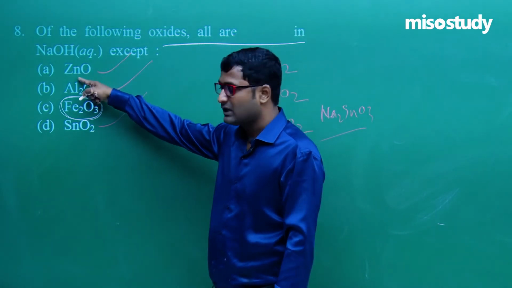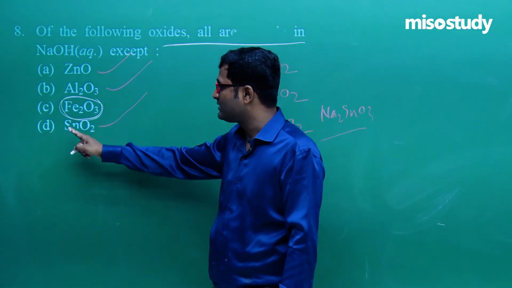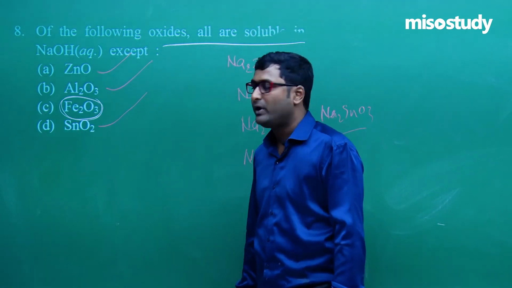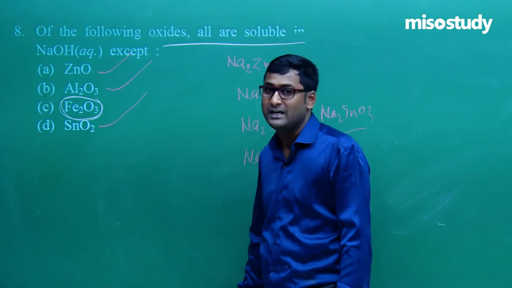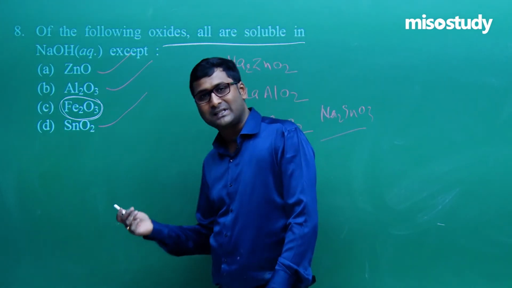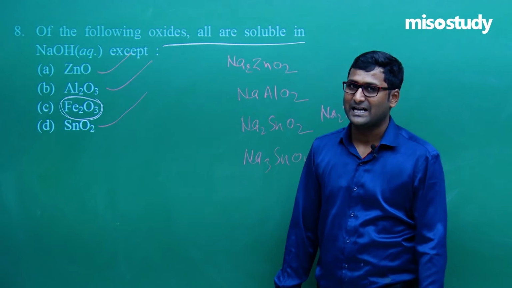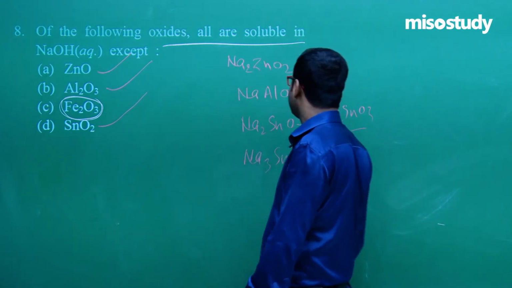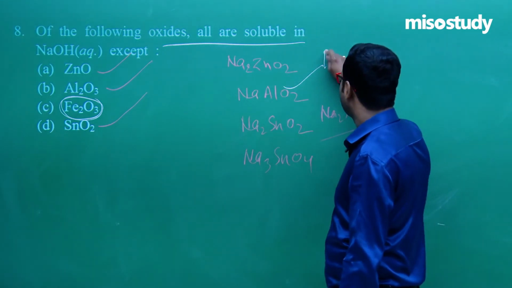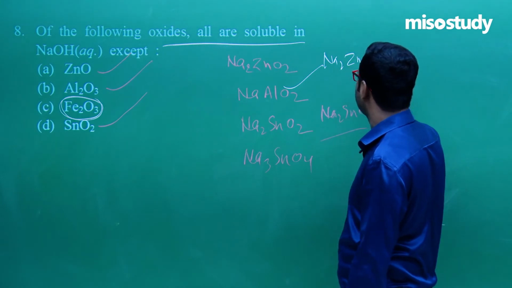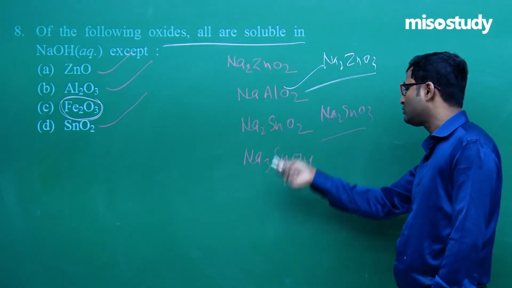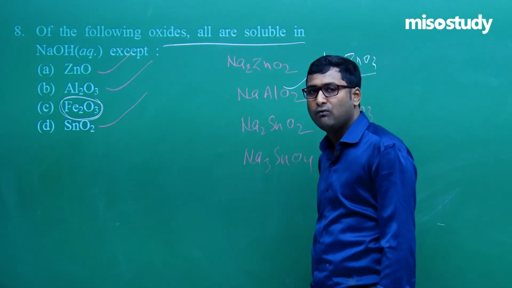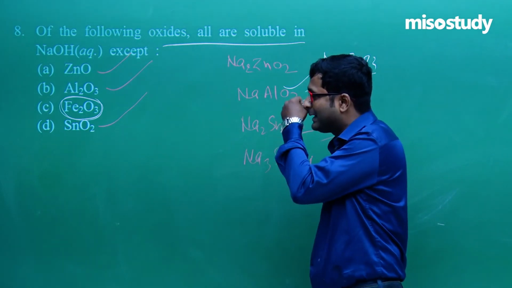In case of ZnO, Al2O3 and SnO2, these are metals too, but they are amphoteric oxides, which is the exceptional case, so they can react with acid as well as base. Which is the correct option?